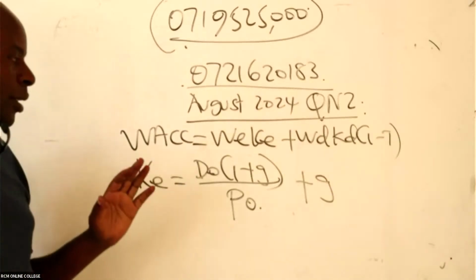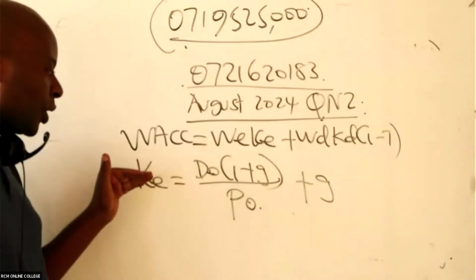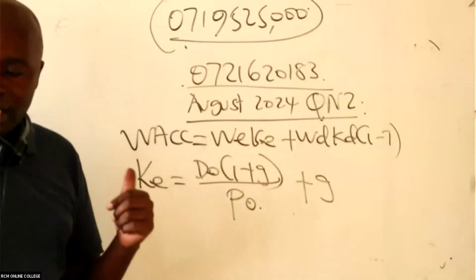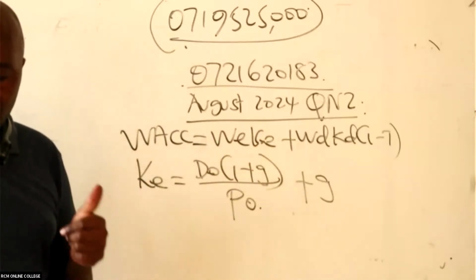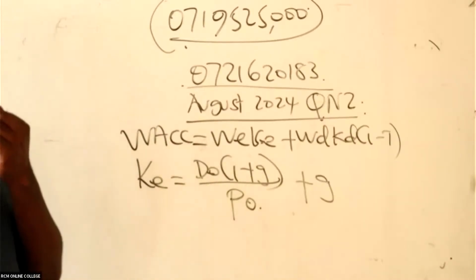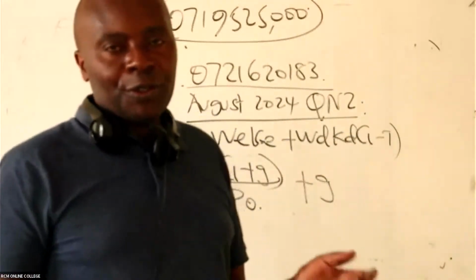Growth. So don't forget, now here we have two growth rates. And we are starting with cost of equity. To be able to tackle this, we need this cost of what here? Cost of equity. Now, when I look at this question, this was really a low-hanging fruit for all the students.